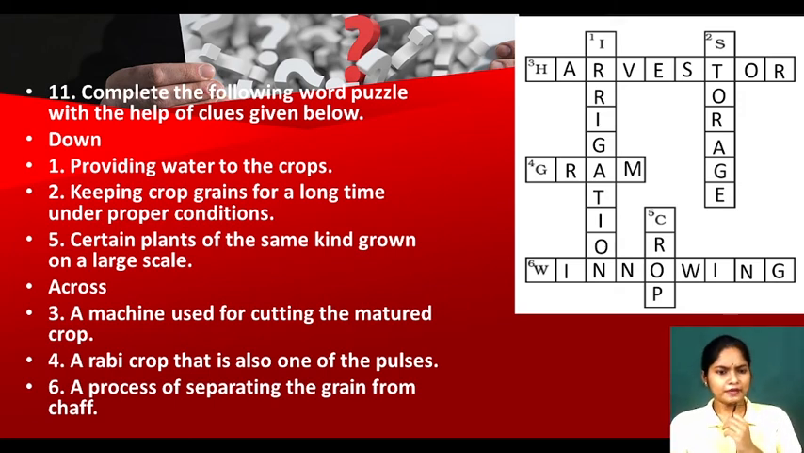Yes. Now, certain plants of the same kind grown on a large scale. First question of our exercise, can you recall? Yes, it is called as crop. Now see, a machine used for cutting the matured crop, what is it called? We used to cut. The process is called as harvesting. So the machine used is harvester. Yes. Now see, a rabi crop, that is also one of the pulses. Which one? Gram. Yes. Now see, a process of separating the grain from chaff is called as winnowing. Threshing will be there, but according to the puzzle, it will be winnowing. Clear? Yes.